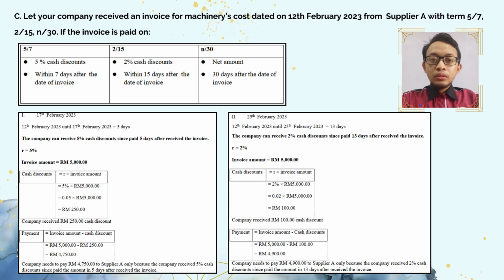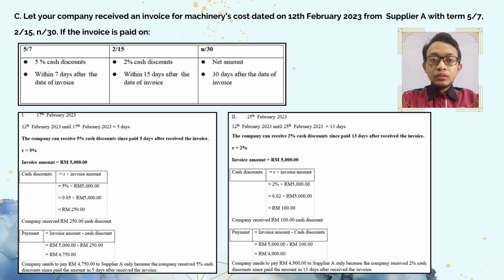To get the amount that needs to be paid after discount, I use the cash discount formula equal to R times the invoice amount, which is 5% times RM5000, and the discount obtained is RM250. The invoice amount minus the cash discount, which is RM5000 minus RM250, gives the amount that needs to be paid, RM4750.